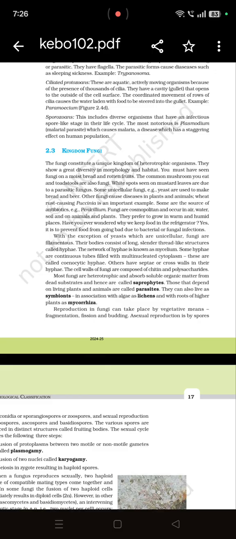So what happens in this? The algae is photosynthetic, it gives food to fungi, and fungi is non-photosynthetic, it gives shelter to algae. So both are helping each other, that's why it is called a symbiotic relationship, and this relationship is called lichens. And when the fungi have a relationship with higher plants, found in the roots of the higher plants, it is called mycorrhiza.